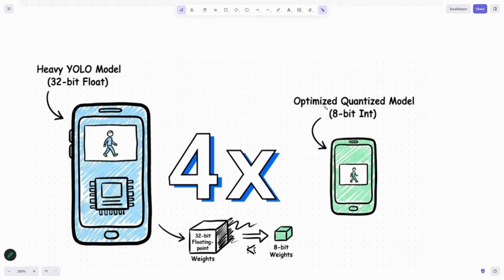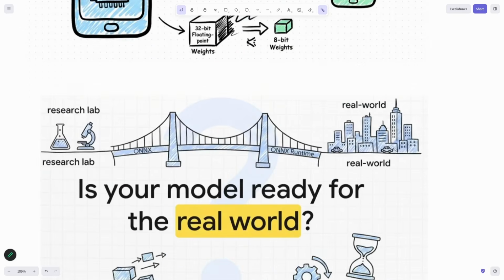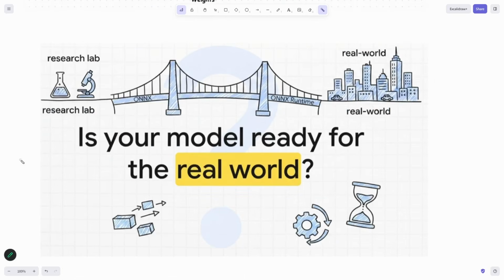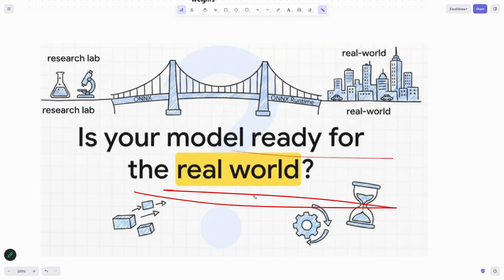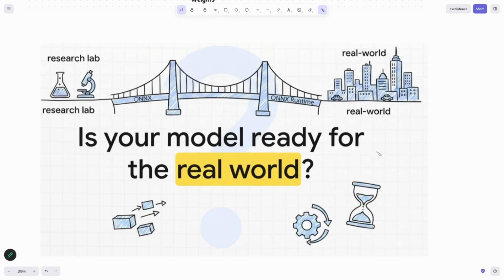Yes. The solution is called quantization. You will quantize your model and that will run on your hardware automatically. Quantization is also a field of research in deep learning. It is very heavily being researched, QLoRA, everything that you can see. So the whole purpose is to make your model ready for the real world, and that is why you use ONNX.